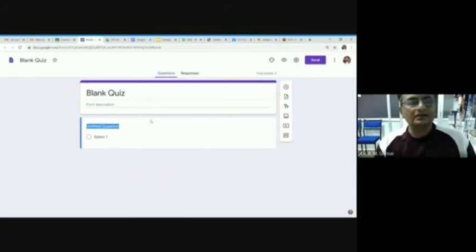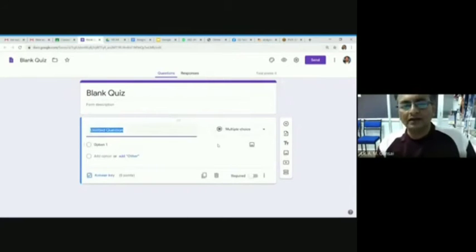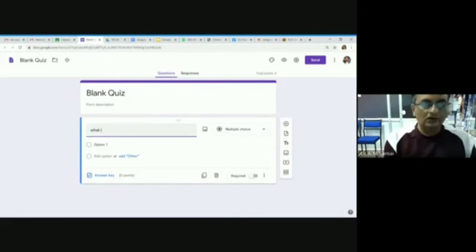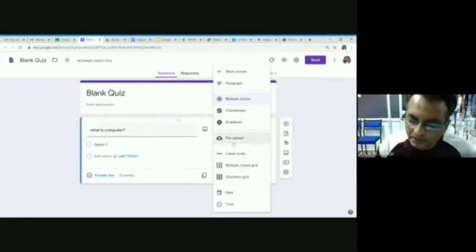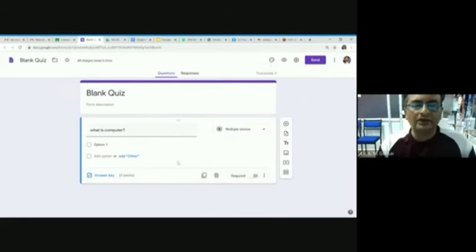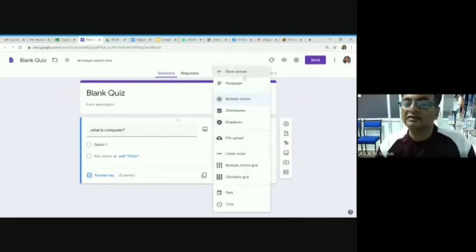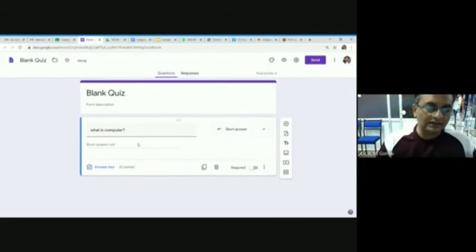Look, here this is a Google form window. Here I can set multiple questions. What is computer, for example? And if it is multiple choice, paragraph, short question, drop down, or you can upload file, date, time. That way you can write a question like this is short answer.